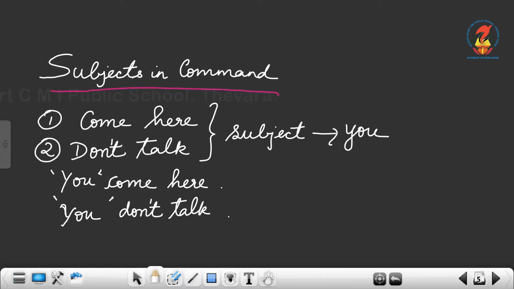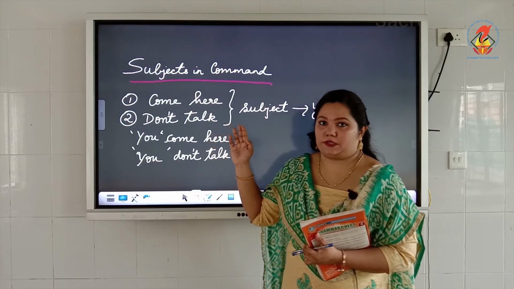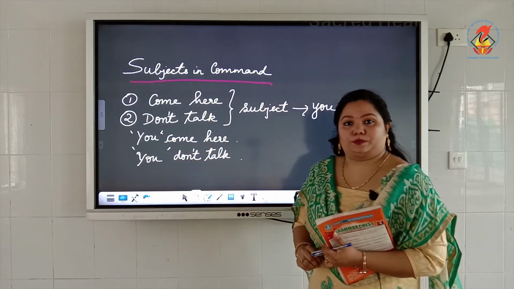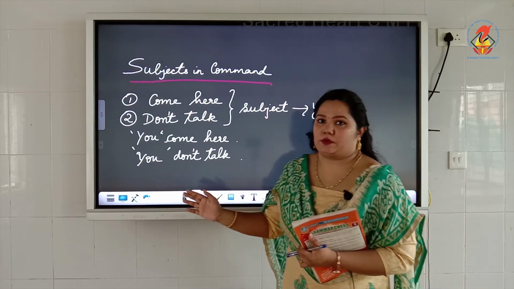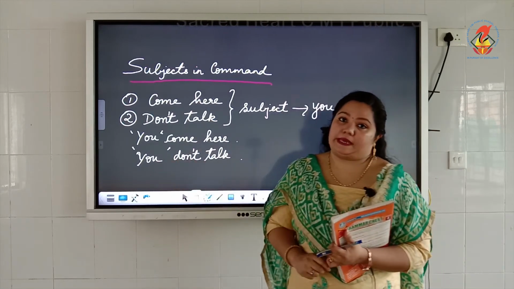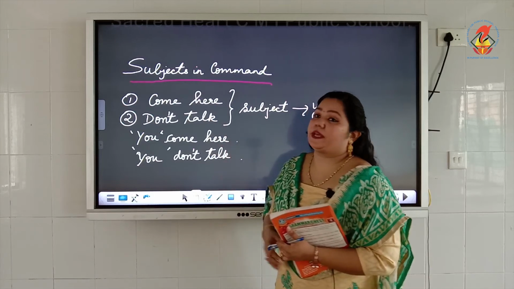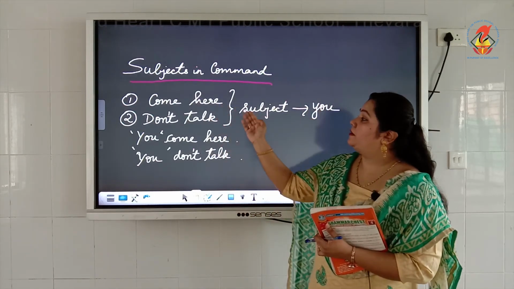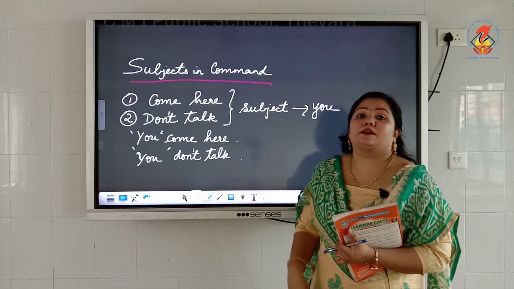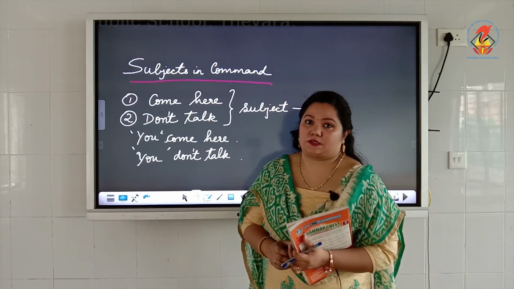Similarly, don't talk. For example, your teacher is telling the entire class, don't talk. That means you don't talk. It should be understood that the subject is you, and don't talk is a command. So, when sentences are commands or giving orders, the subject will always be you. It is implied, it is understood. Even though we don't mention it, in sentences like come here and don't talk, you will be the subject.